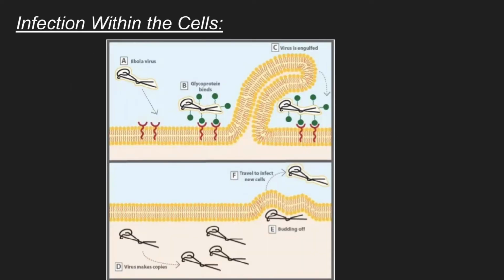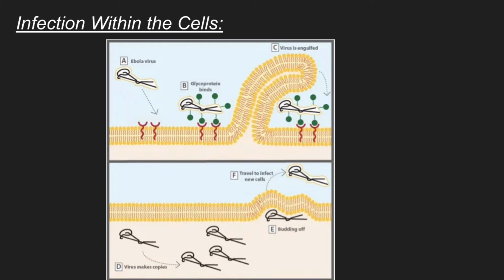So this is the infection of the Ebola virus in the human cells. At point A, the Ebola virus is enclosed in a package that contains RNA. B is the glycoprotein of the virus that sticks out of the membrane. It's seen in green, and it binds to the receptors in red on the cell surface. At C, the binding of these receptors triggers a cell-eating process called macropinocytosis, which results in the virus being engulfed by this wave-like motion of the cell membrane.